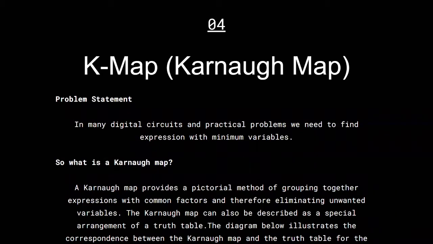The background is done using the Karnaugh map, using the minterms and so on. In many digital circuits and practical problems, we need to find the expression with the minimum number of variables, meaning the simplified form, since we may have a very big expression for some table. So we mainly use the Karnaugh map to minimize the expression, reduce the number of variables and get it in a simple form. A Karnaugh map provides a pictorial method of grouping together expressions with common factors, and by doing this it eliminates unwanted variables and simplifies the expression, which is our ultimate goal.